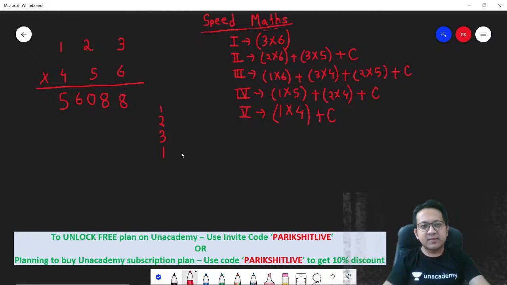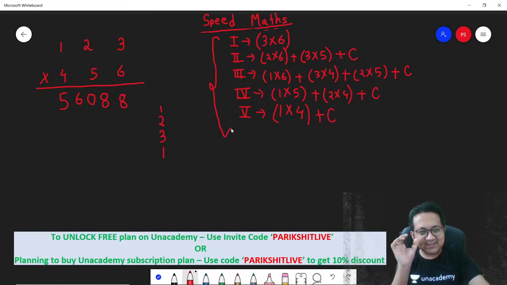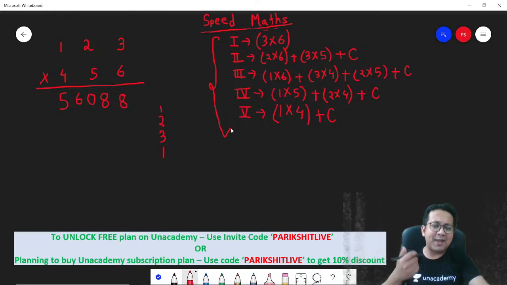I mean, see, this is what I did on the right hand side of the board. This has to be done orally. You might be thinking this is really confusing. It is confusing if you are doing it for the first time. But trust me, if you practice for 1 week, just 10 minutes, and start multiplying numbers the way I'm showing it today, you'll be really, really fast in your calculations. Otherwise, this is going to take a lot of time.